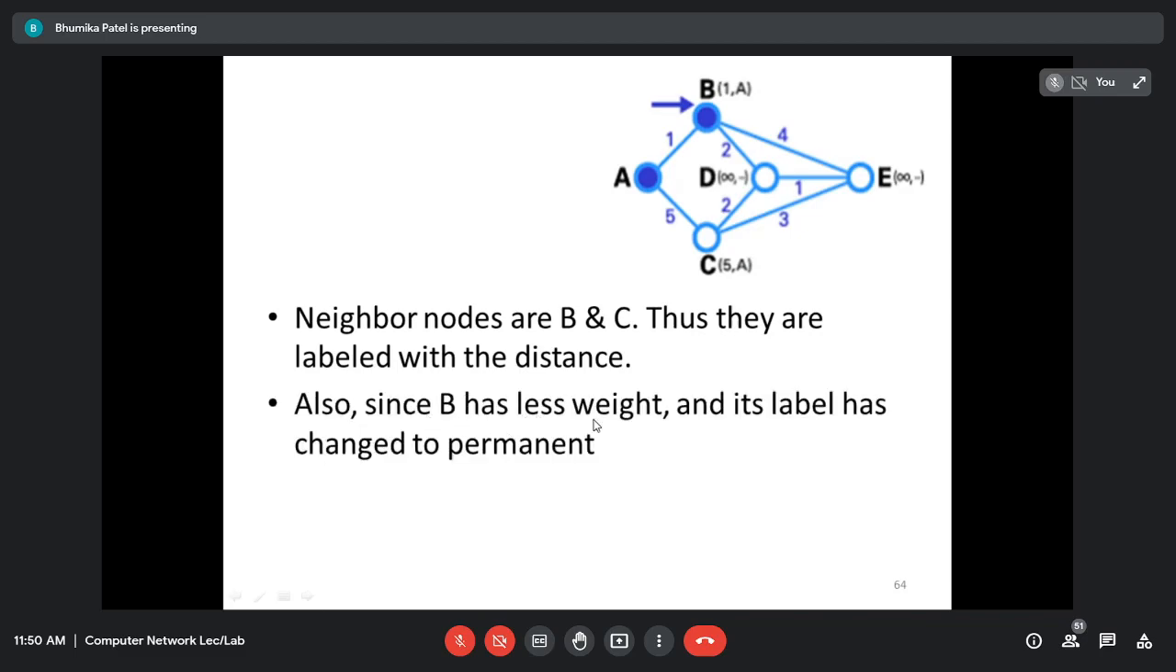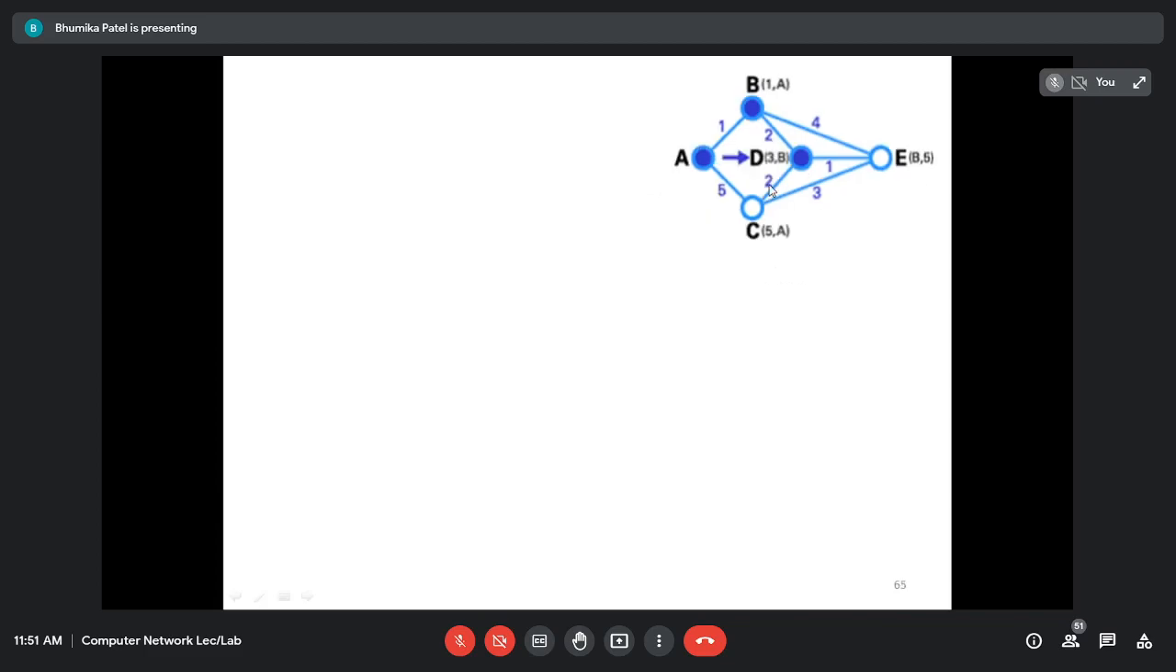So here since B has the least weight, its label has changed to permanent. Earlier it was temporary, it was not filled. After selecting it has been filled and it is known as permanent. All the others right now are temporary. Now we are going to consider B. Right, we have selected B, so what are the neighboring nodes of B, E and D. So now if I label them it will be 3B and 5B. Why? Because we already have to add 1, from A to B and B to D. It will be 1 plus 2, it is 3.